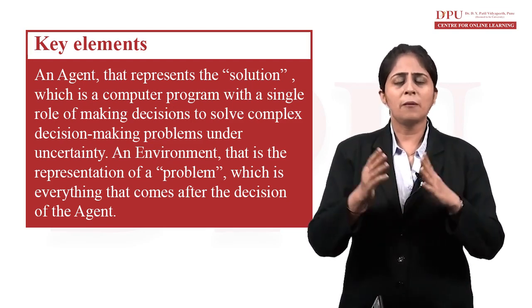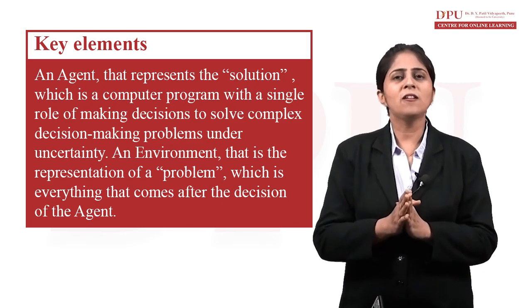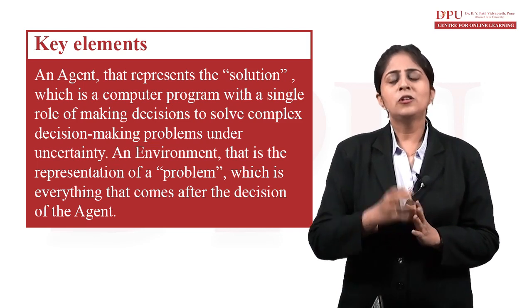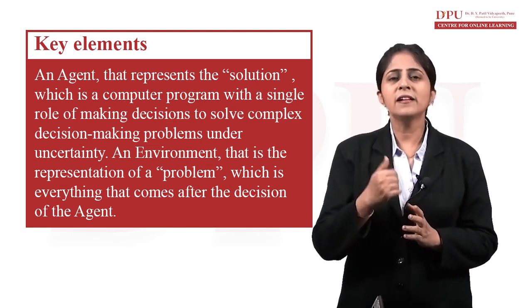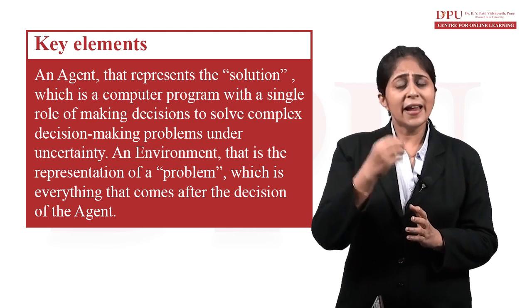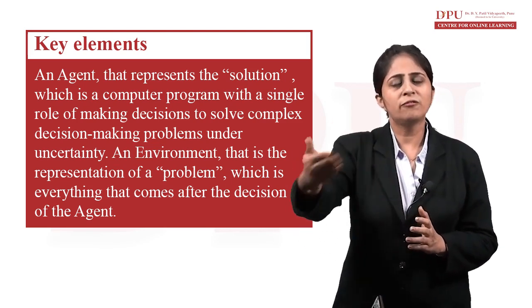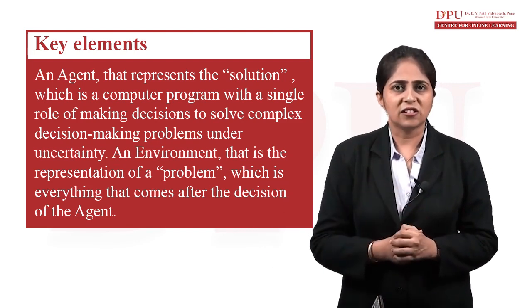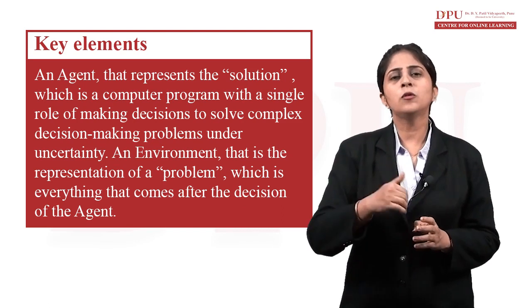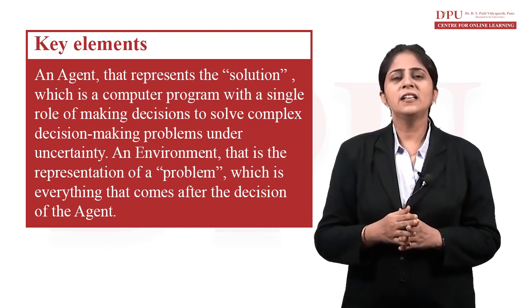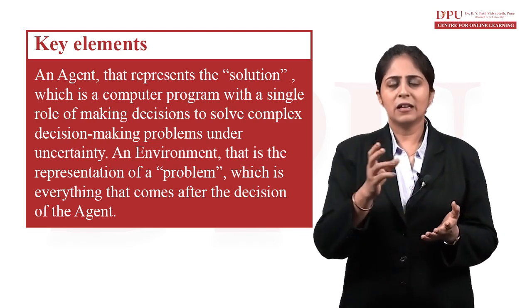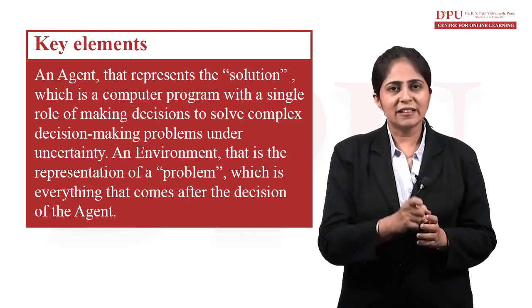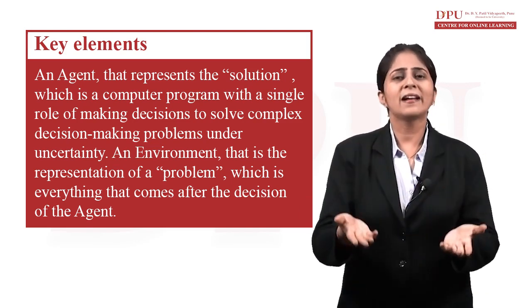Suppose we talk about a particular game that you are playing on your laptop. In that game, you have a particular agent. The agent is the entity whom you want to take to the final goal. The agent is the main entity whom you want to take to the final outcome. If we are talking about a game, the agent is the entity on which we are performing our actions.